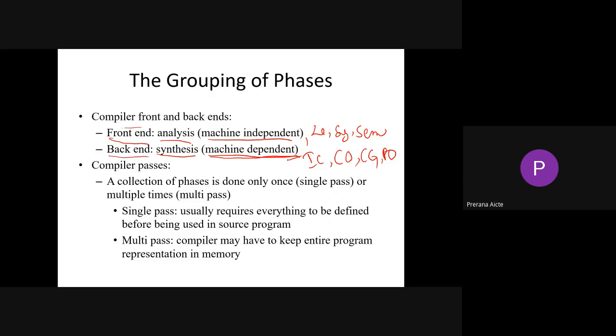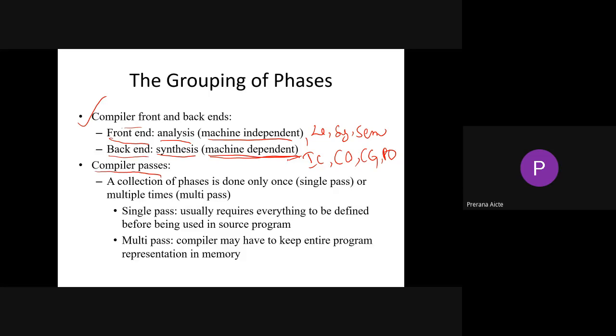Right? So here we need to know about, you can expect this in your GATE, that is, how many phases of a compiler are there, what we call the front end phase, what we call the back end phase, whether the analysis phase comes under machine dependent or machine independent. Somewhat like that, you can expect a bit from this. And coming towards passes, what is meant by a pass?